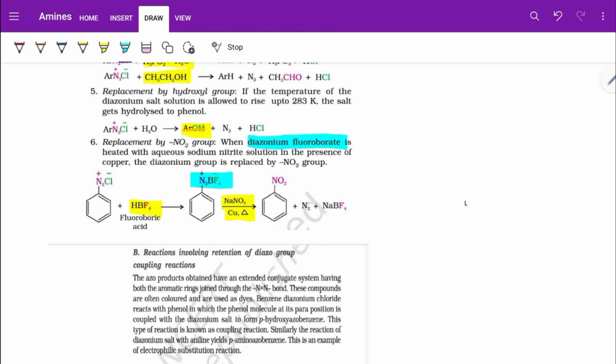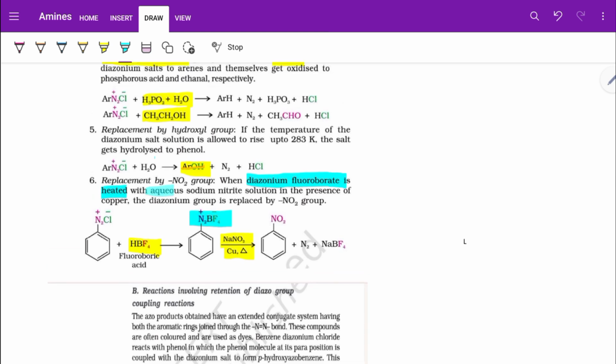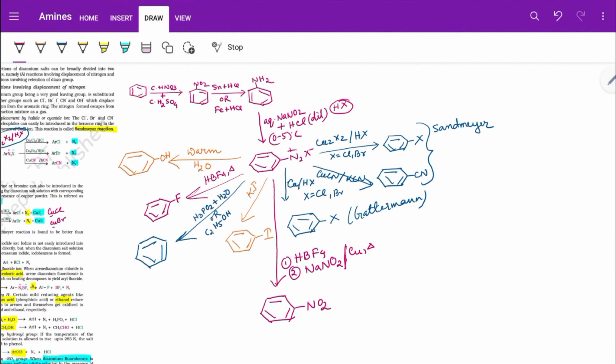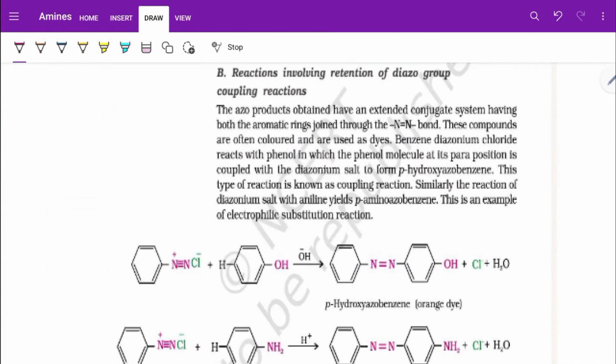When you heat it with aqueous NaNO2 in presence of copper, you will get nitrobenzene. So this is your flow chart. You can keep it for yourself. It will be easier for you to summarize the concept and study.